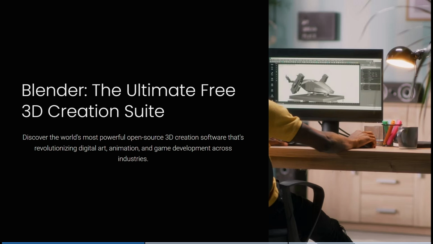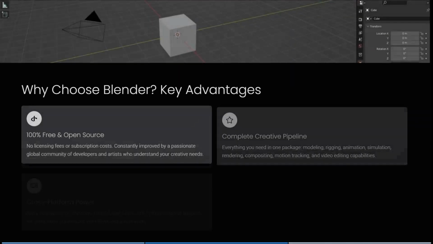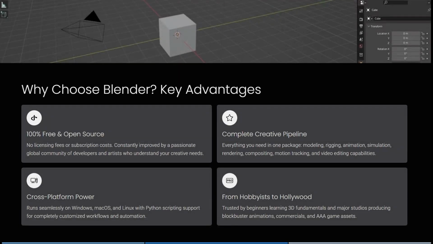Let's check exactly why Blender is a cut above the rest. So with Blender, you can discover the world's most powerful open source 3D creation software that is revolutionizing digital art, and it has been for a very long time, animation and also game development across many industries. So why are people choosing Blender and why should you choose Blender?